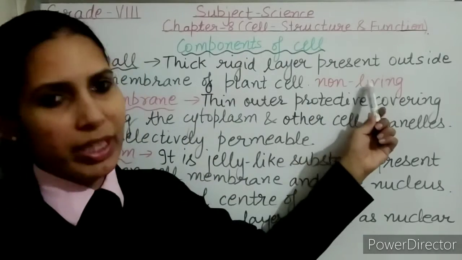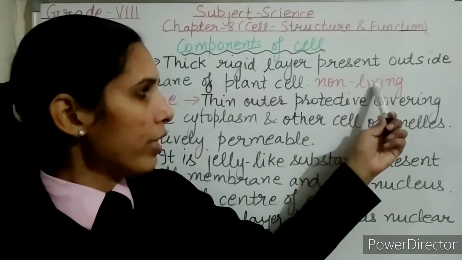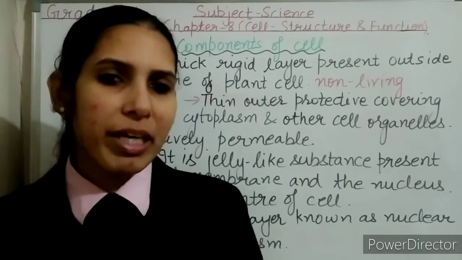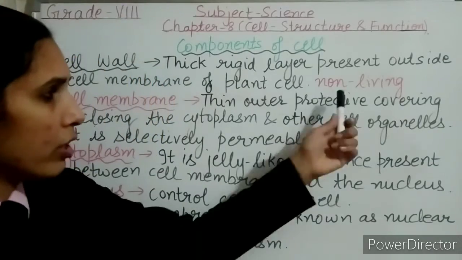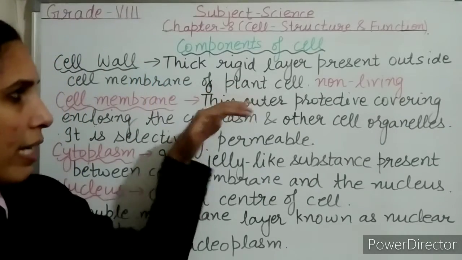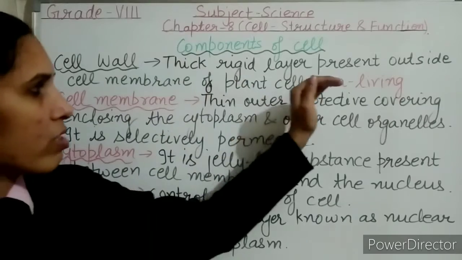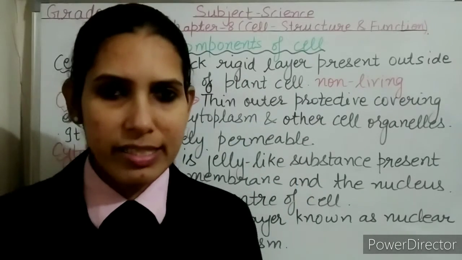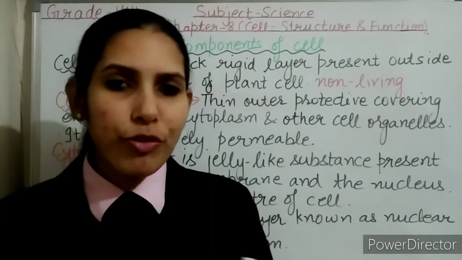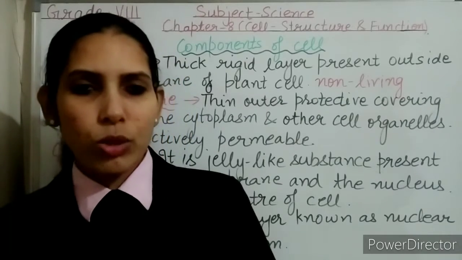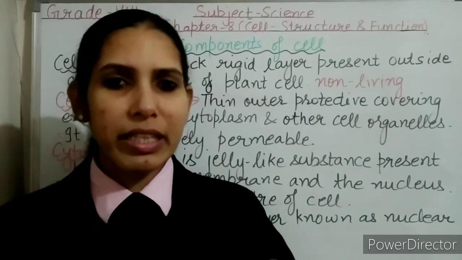It is thick rigid layer present outside the cell membrane. It is non-living in nature. It's very important to note. It is made up of cellulose, calcium pectate, magnesium pectate. Why has this extra layer been provided in the plant cells? Because we know that plants are fixed to one place. They cannot move from one place to another place. So they are exposed to the change in the weather conditions.